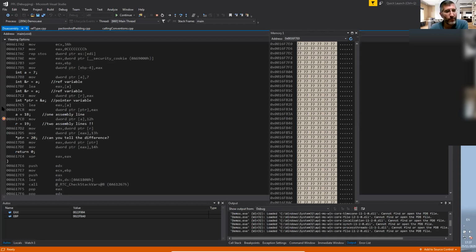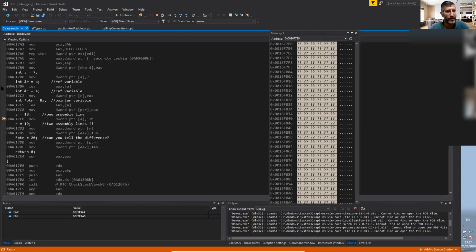So if we understand the pointer version to mean have a pointer to some value, that's what it means. So here too, when we are looking at the previous two lines, you see it's doing the exact same thing. It's loading the effective address, the exact same two lines, except the variable is r instead of ptr.